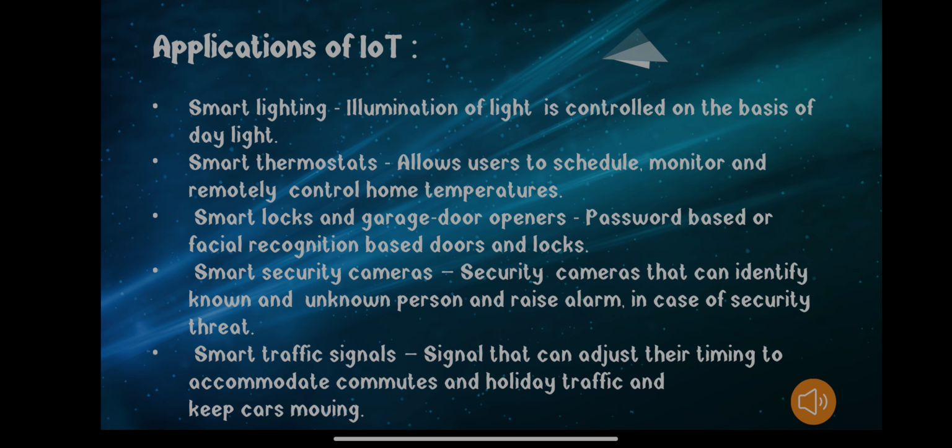First is smart lighting. Illumination of light is controlled on the basis of daylight. We can see this example of smart lighting even in the smart home. In this case, how are those lights controlled on the basis of daylight? There may be sensors that will sense the intensity of the light. If the daylight intensity becomes lower and lower, those IoT devices are going to sense that now it is night time, so it will automatically turn on the light of the house. This is the use of IoT devices in case of smart lighting.